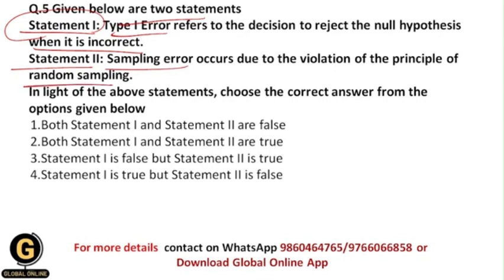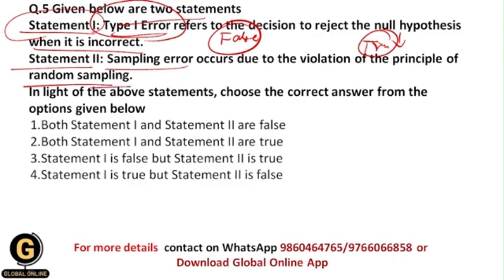So basically, as we have seen earlier in this video, type 1 error refers to the decision that we are going to reject the null hypothesis when it is basically true or correct. But exactly the opposite is given in this statement, and that's why this statement becomes false. And what is the second statement? Sampling error occurs due to the violation of the principle of random sampling.